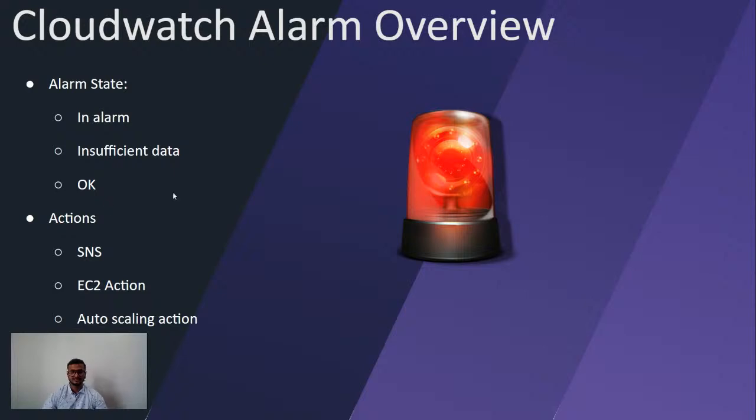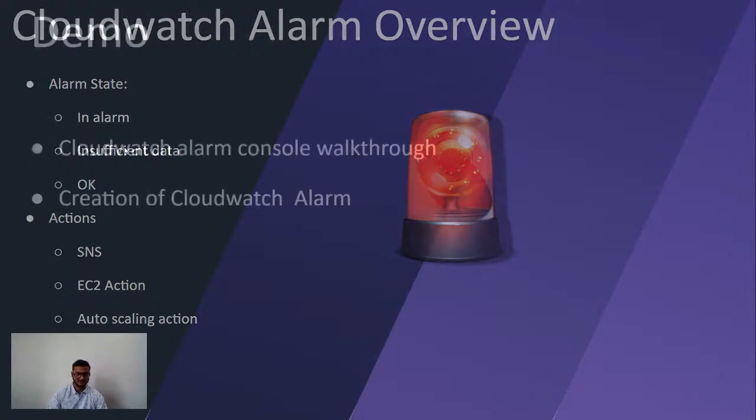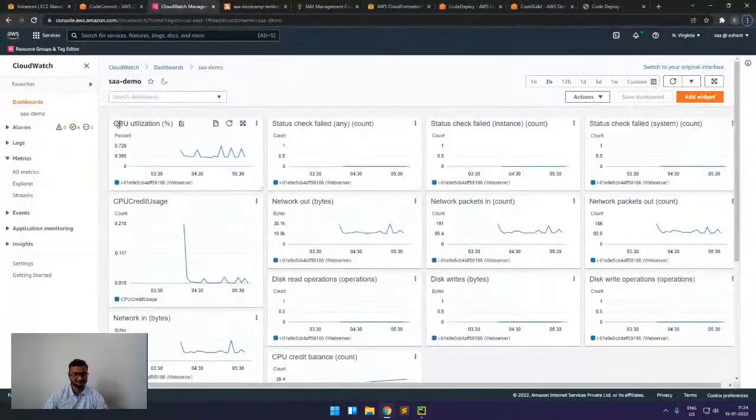Then we have actions. Consider I got a CloudWatch alarm that the load on my EC2 instance is increasing. For example, I have a festive season going on, and I know the load will increase. So we can also configure some actions on this: if CPU utilization goes beyond 80%, then attach a new instance to the auto scaling group. Like this, we can also take actions. We will see that in the demo part.